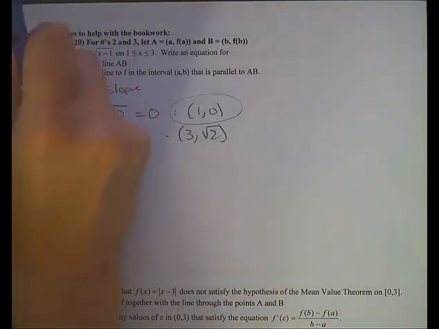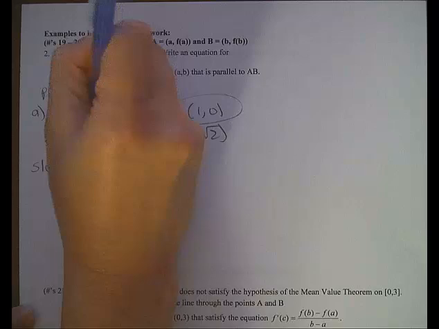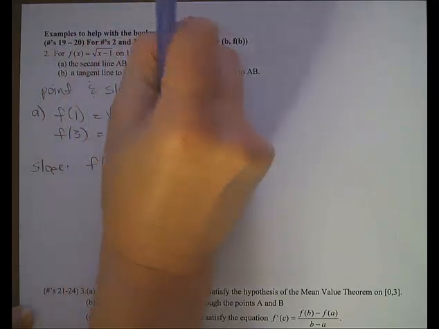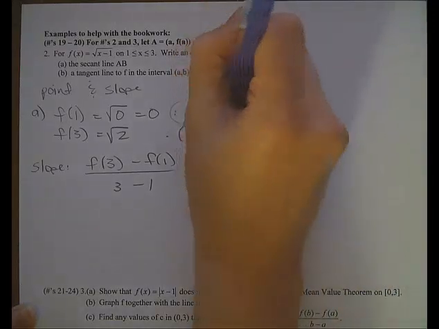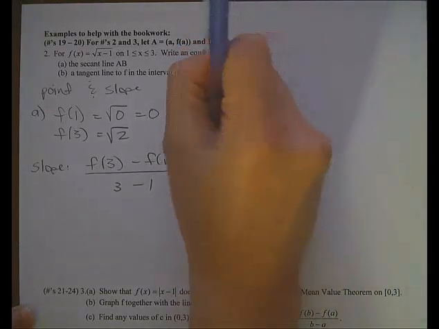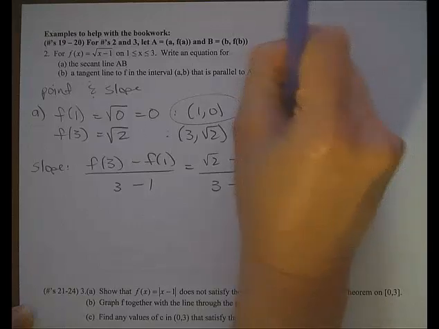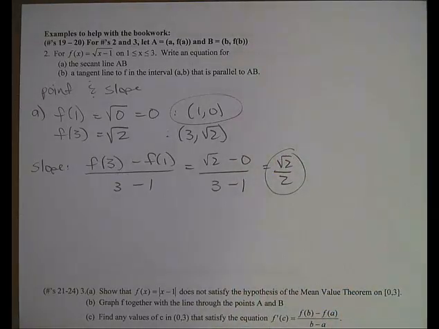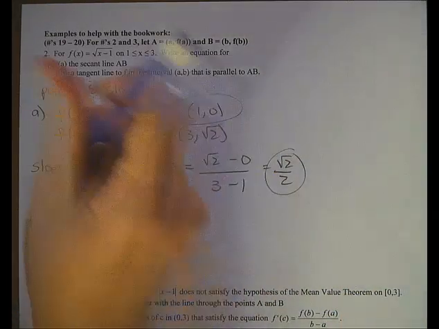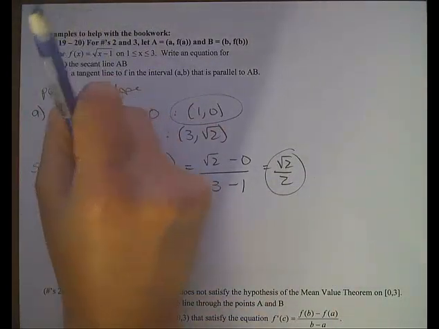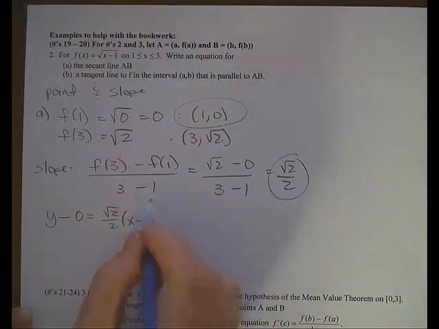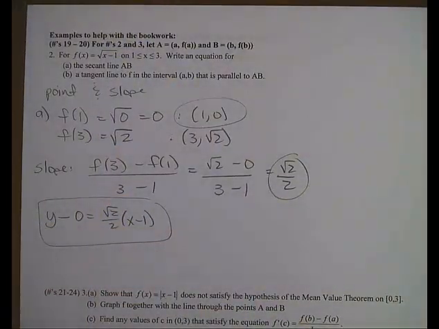Now the slope of the secant line is when you just take the change in y and divide that by the change in x. So I'm going to take the rad 2 minus 0 all over 3 minus 1, which is rad 2 over 2. And all I need to do now is plug that into point slope form. And there's our answer for part A.